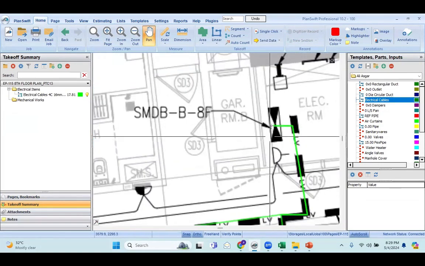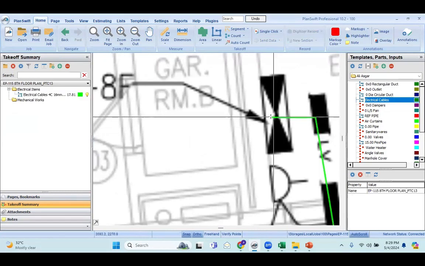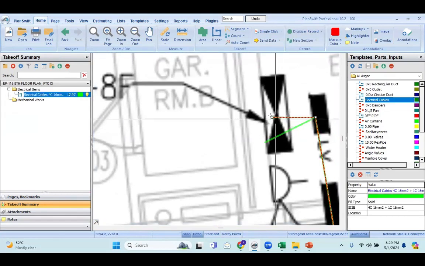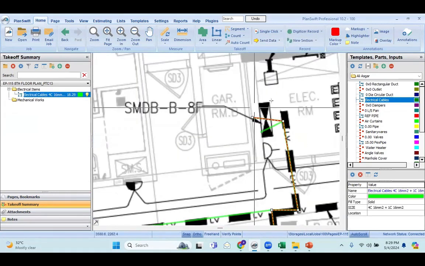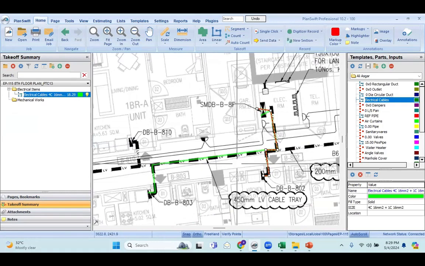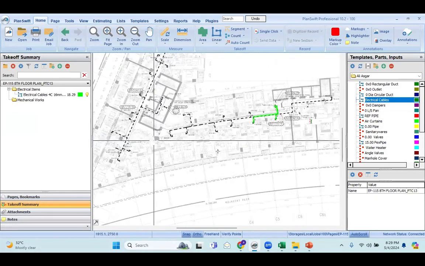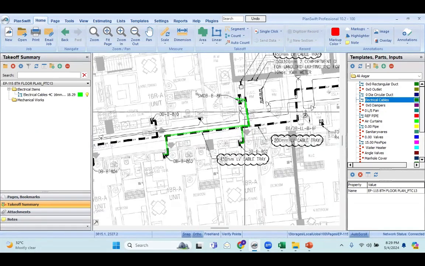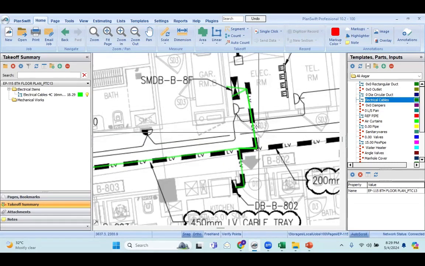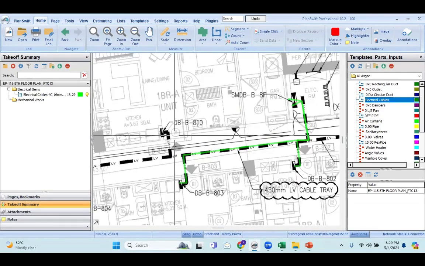From the SMDB you can see over here two cables are going. One cable is going to this DB and the other cable is going to this DB. Like that for each and every DB, the cable will start from here and go inside. And how will you get this cable length?